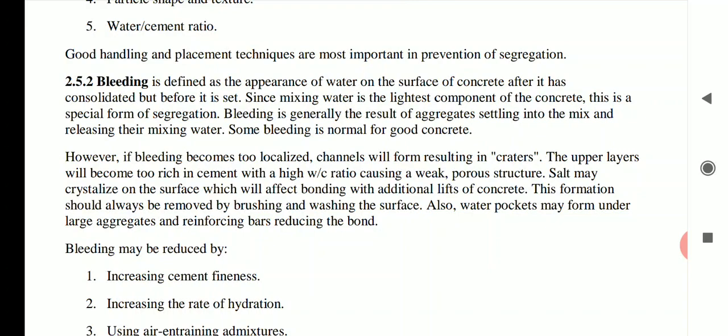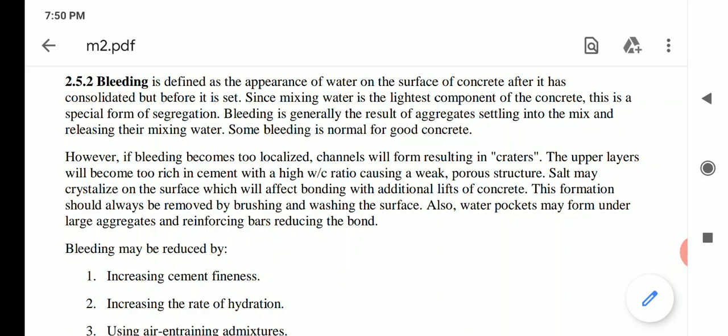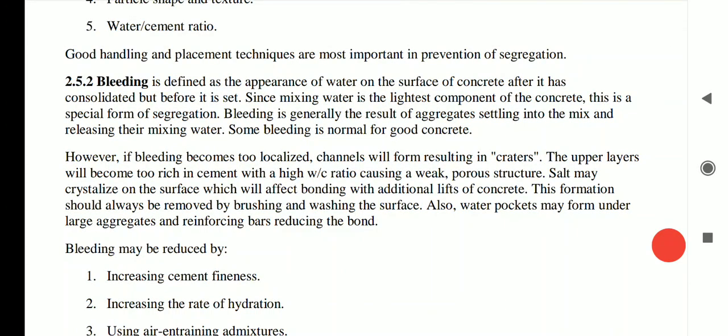So bleeding is defined as the appearance of water on the surface of concrete after it has been consolidated but before it is set. Sometimes when concrete is placed, you can see a water layer, or a cement and water layer. When you touch it with a gloved hand, you feel that water layer.